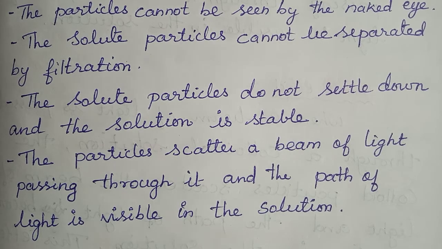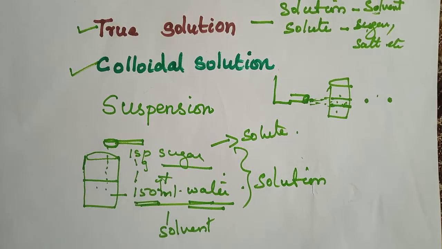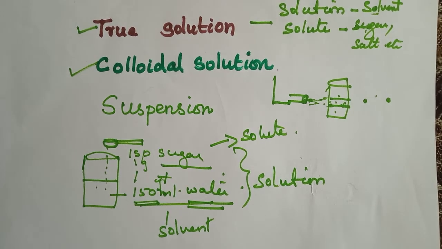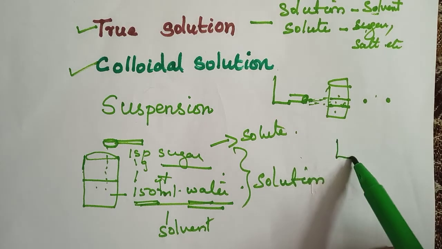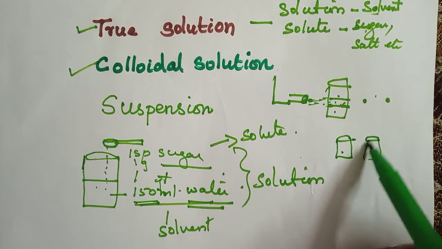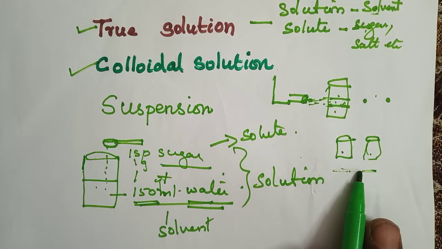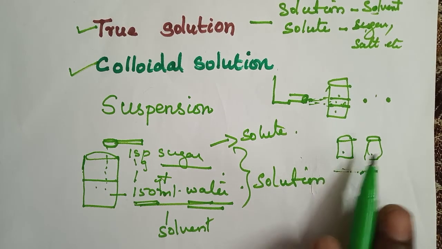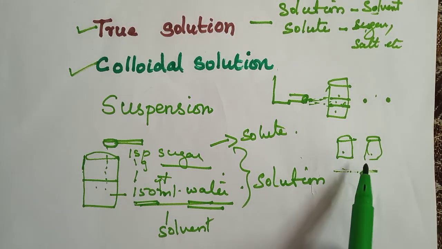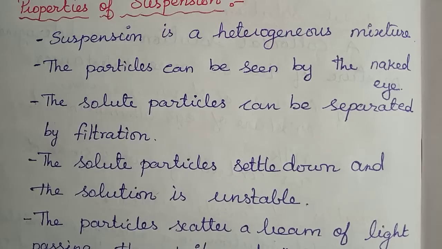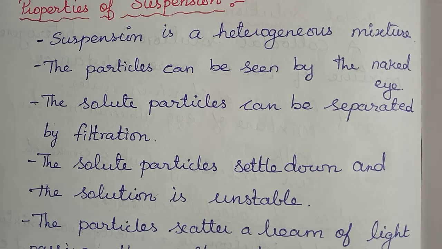Next we are going to see about suspension. So what is meant by suspension? It is a heterogeneous mixture of two or more substances. For example, last class I told you about sand and oil. I did a small demonstration with the activities, so you remember that, I think. A solution of sand in water, a solution of chalk powder in water, or oil in water, everything comes under suspension.